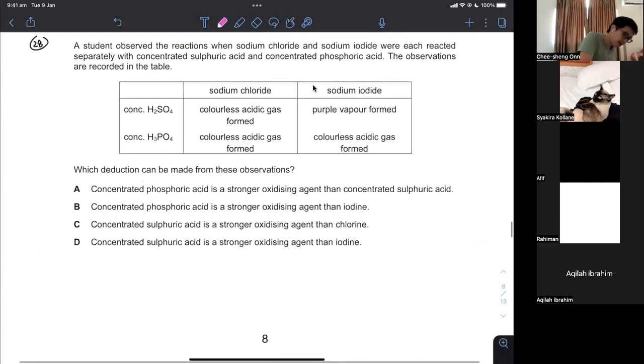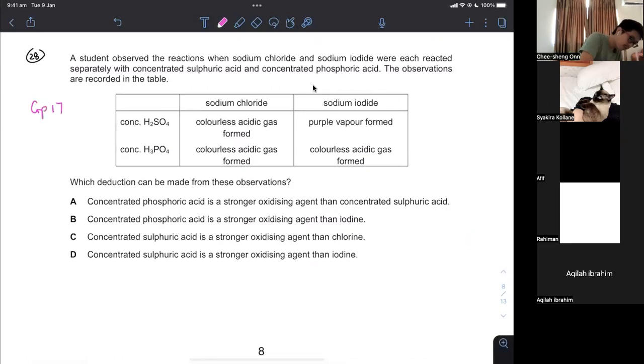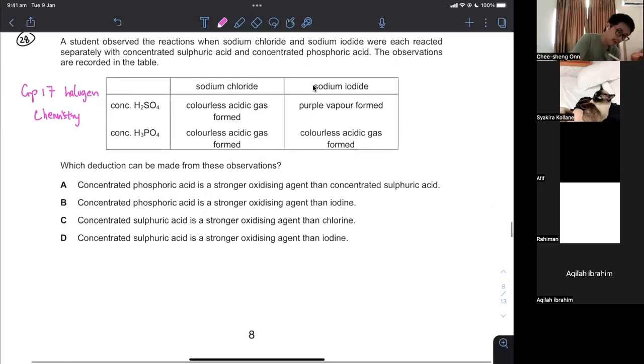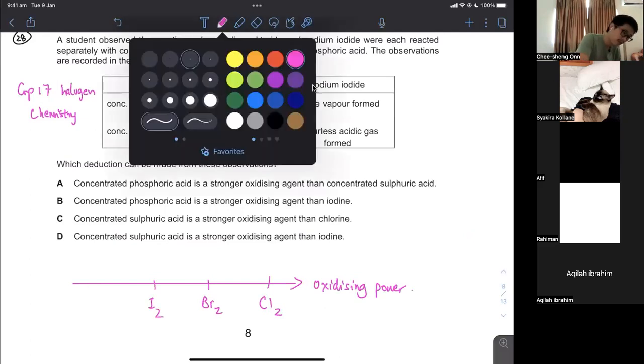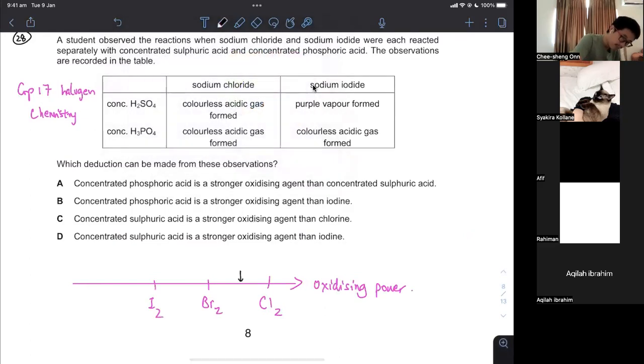Okay. This is part of group 17, halogen chemistry. This type of question is very popular. So what is the main concept that's required? The key concept is oxidizing power. You must be able to do this oxidizing power thing. The Cl2 molecule is a stronger oxidizing agent than Br2, than I2. And where is the concentrated sulfuric acid? This is a case study. Concentrated sulfuric acid lies somewhere there.